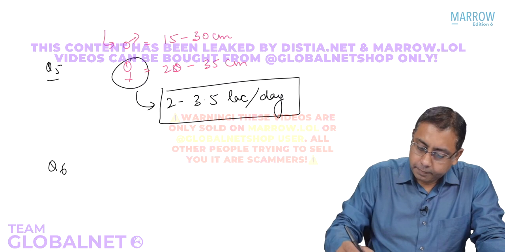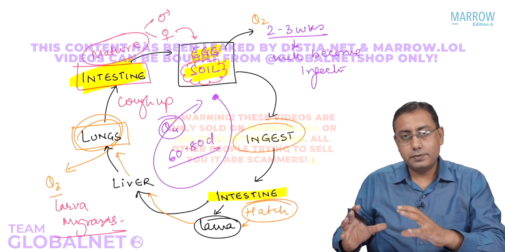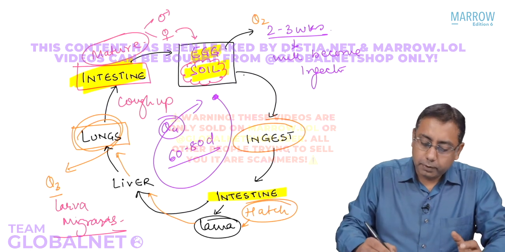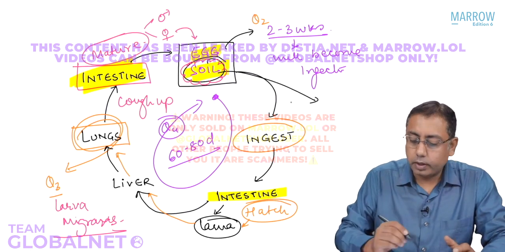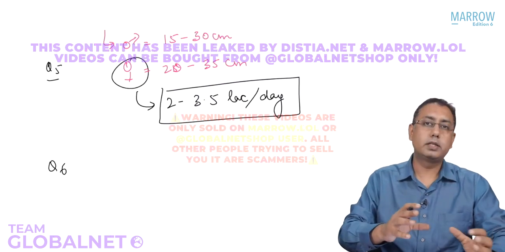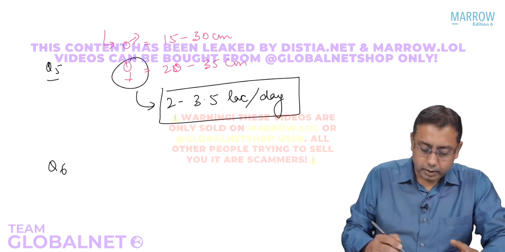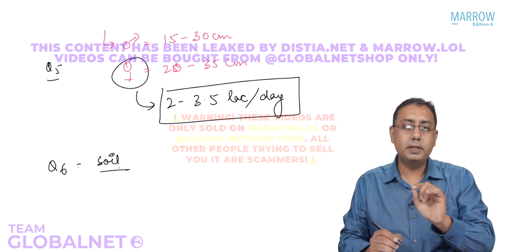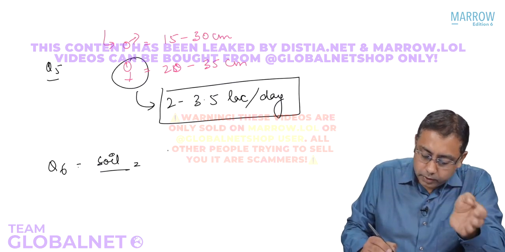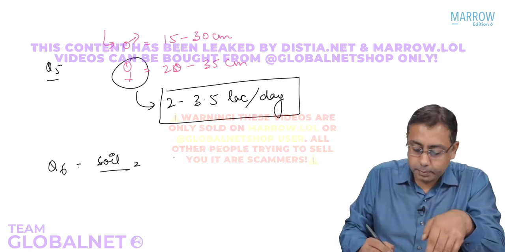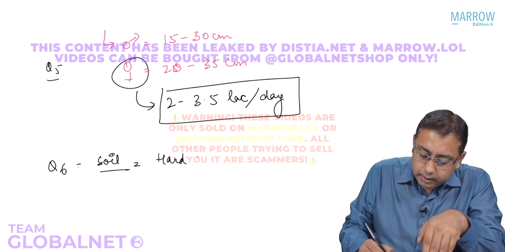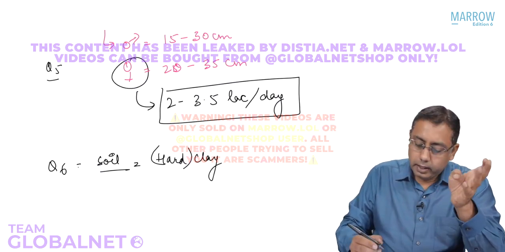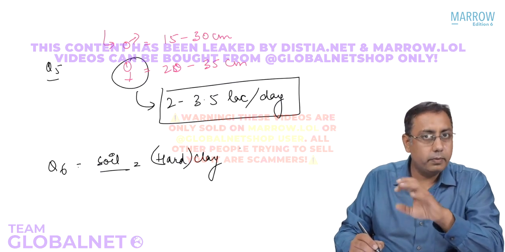Point number 6. We already talked in the previous life cycle, the life cycle of Ascaris, that the eggs will be there in the soil. Couple of questions on this soil aspect. What type of soil can be affected, or what are the climatic or environmental conditions? Please remember that the soil is pretty different from the hookworm disease. In this, the soil in which the Ascaris would be staying is a hard, clayey soil. It should be a hard, clayey soil in which the embryonation of the egg will happen.